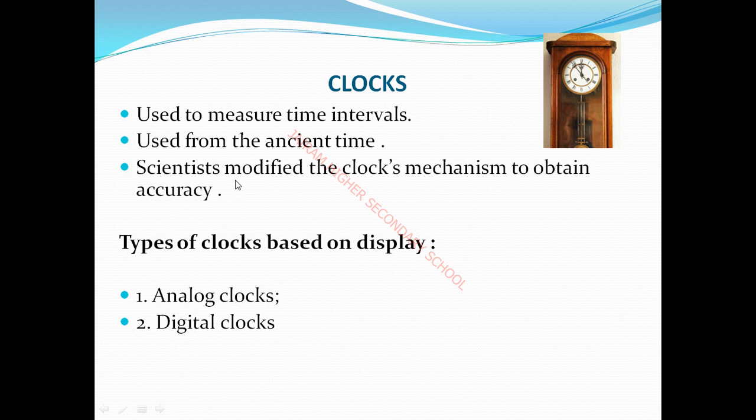Next, scientists modified the clock mechanism to obtain accuracy. The term accuracy is very important. It means an accurate measurement, without any error. That means it is an accurate value.